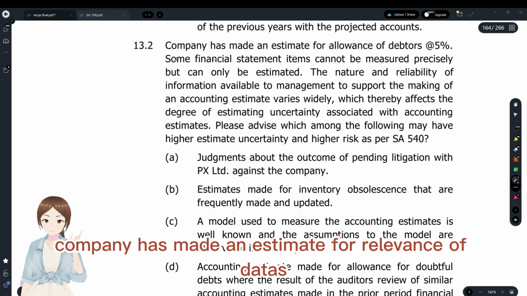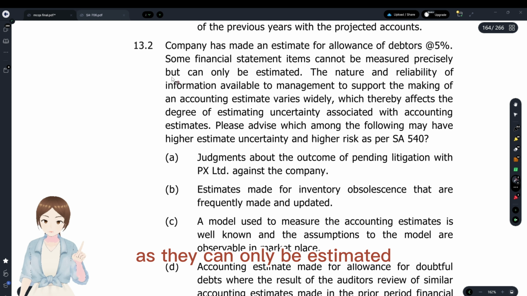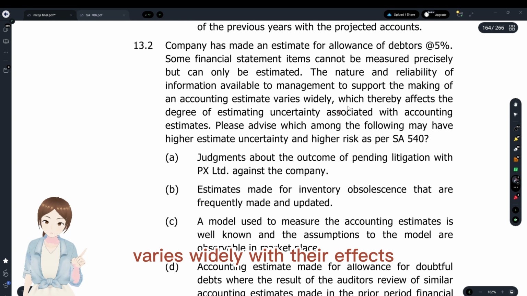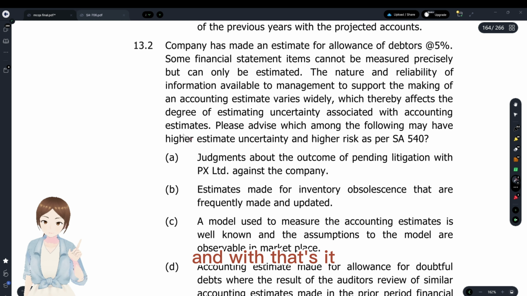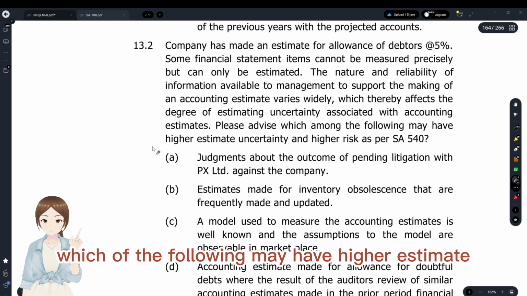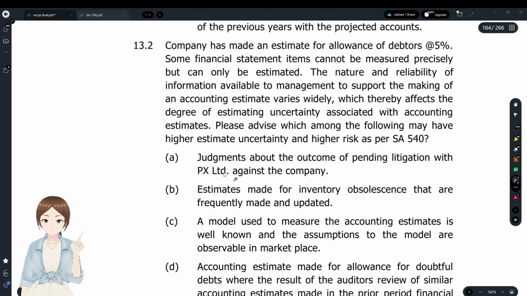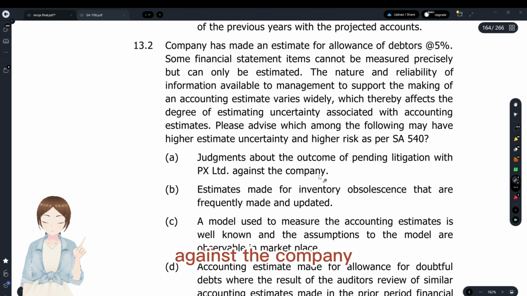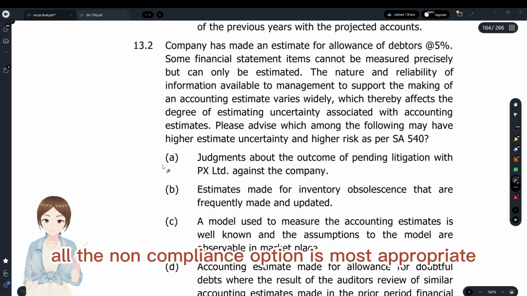Second question: the company has made an estimate for allowance for doubtful debtors at the rate of 5%. That is a provision for bad debts, I think, as they can only be estimated. An accounting estimate varies widely, which affects the degree of estimation uncertainty. With that said, please advise which of the following may have higher estimation uncertainty and higher risk. Okay, which of these have high risk? Judgments about the outcome of pending litigations against the company is high risk. Obviously, litigations are of high risk, as are all the non-compliances. Option A is most appropriate.